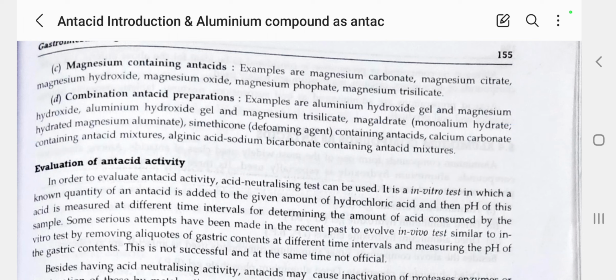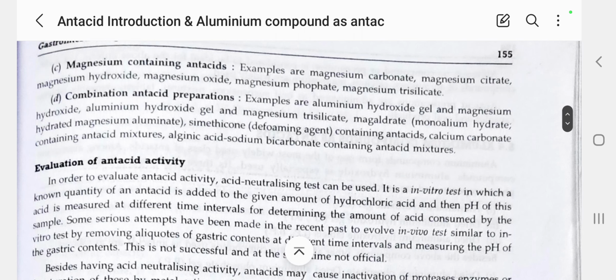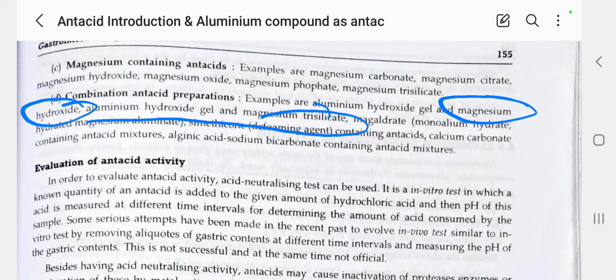Second one is aluminum hydroxide gel and magnesium trisilicate. Either magnesium hydroxide or magnesium trisilicate is combined with the aluminum hydroxide gel.